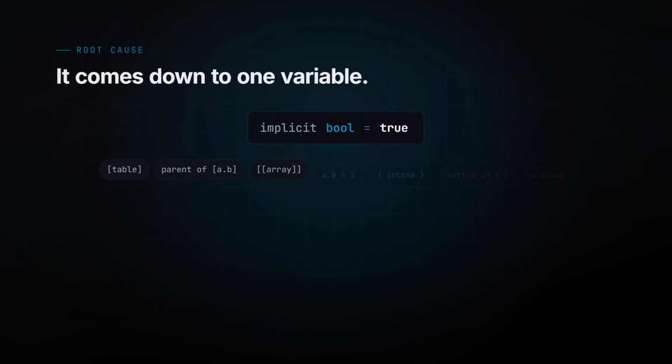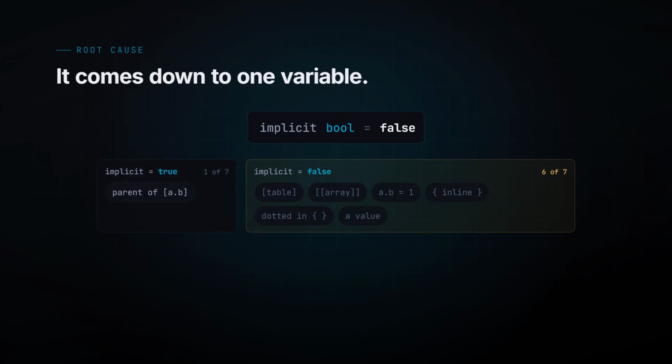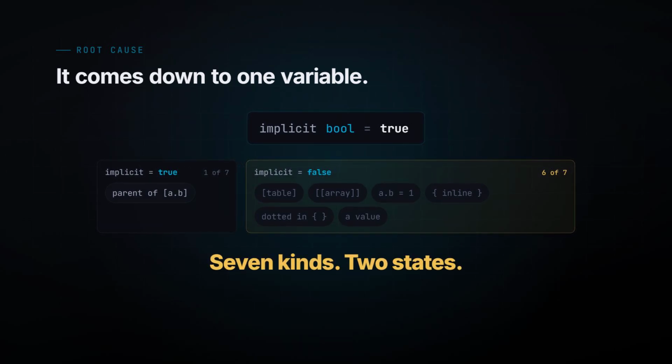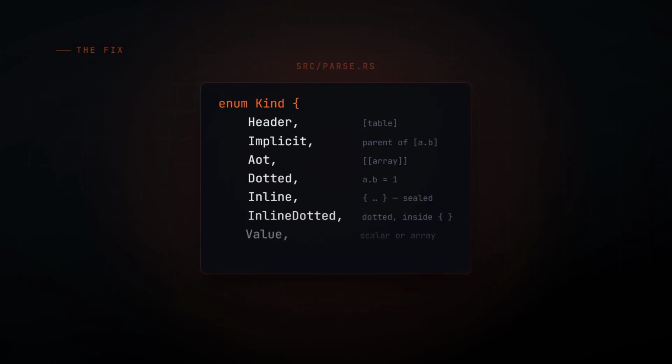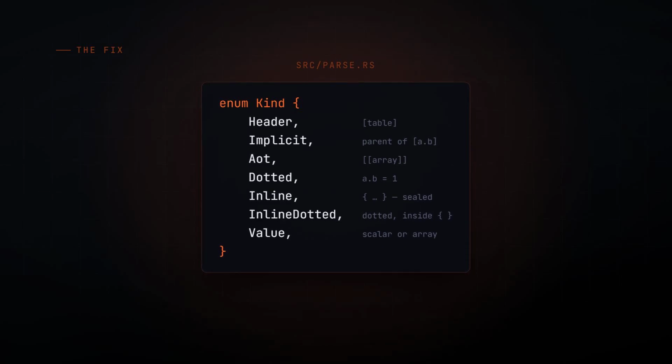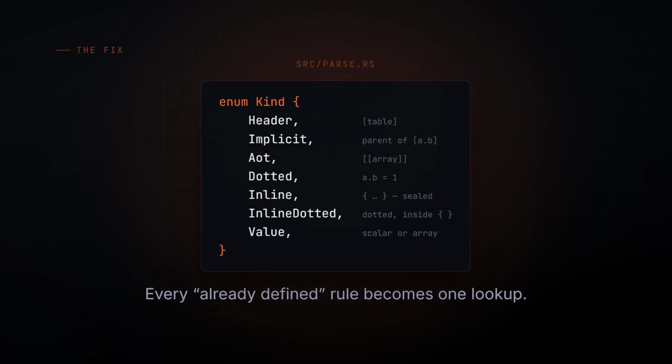Go tracks whether a table exists with a single Boolean. But a table can come into existence 7 different ways. A header, parent of a header, an array of tables, a dotted key, an inline table, and a Boolean tells 2 of them apart. So the port uses an enum instead. 7 variants, 1 per origin. And every rule about whether a table already exists becomes a single lookup.